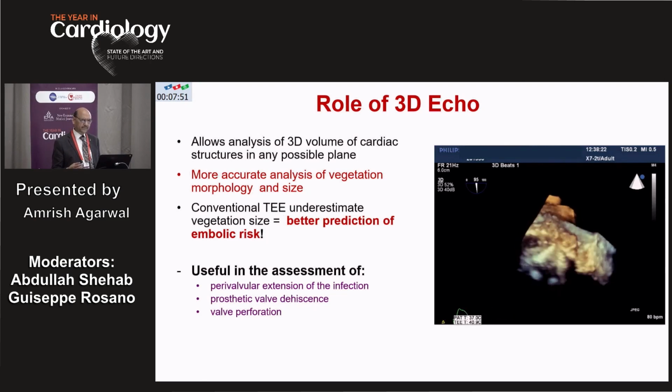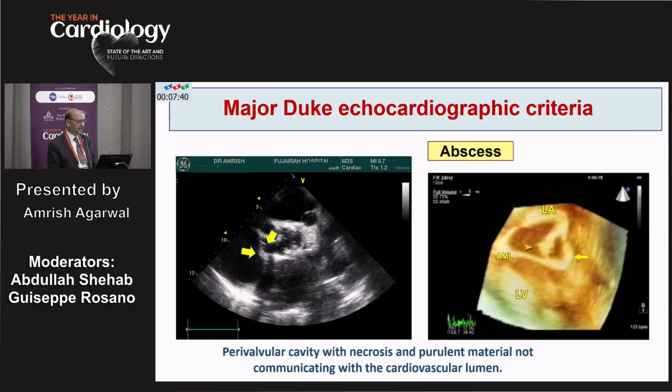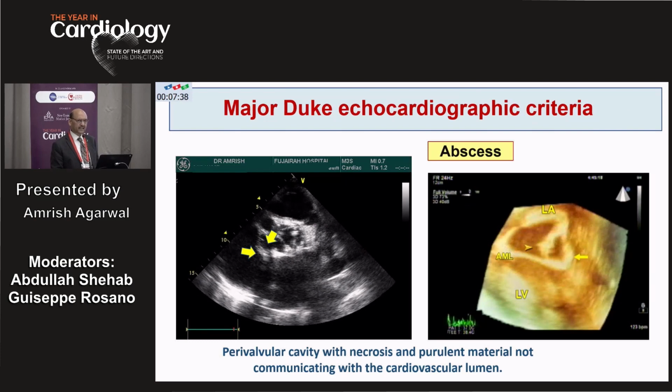So the TEE has an incremental role, and if you do a transesophageal echocardiography, it should always be coupled with a 3D pattern of imaging. So what do the guidelines say? We saw vegetations as a major criterion; another major criterion is a perivalvular abscess.